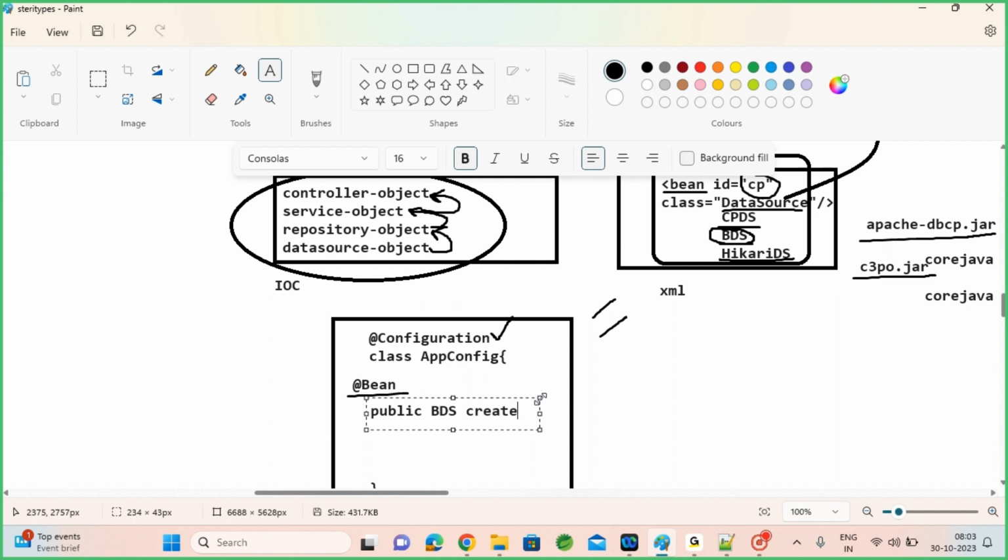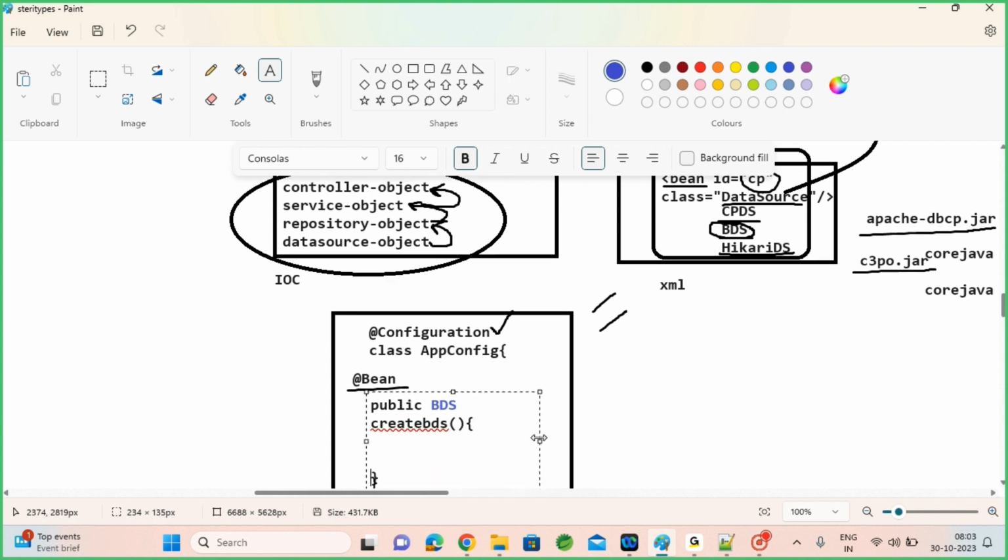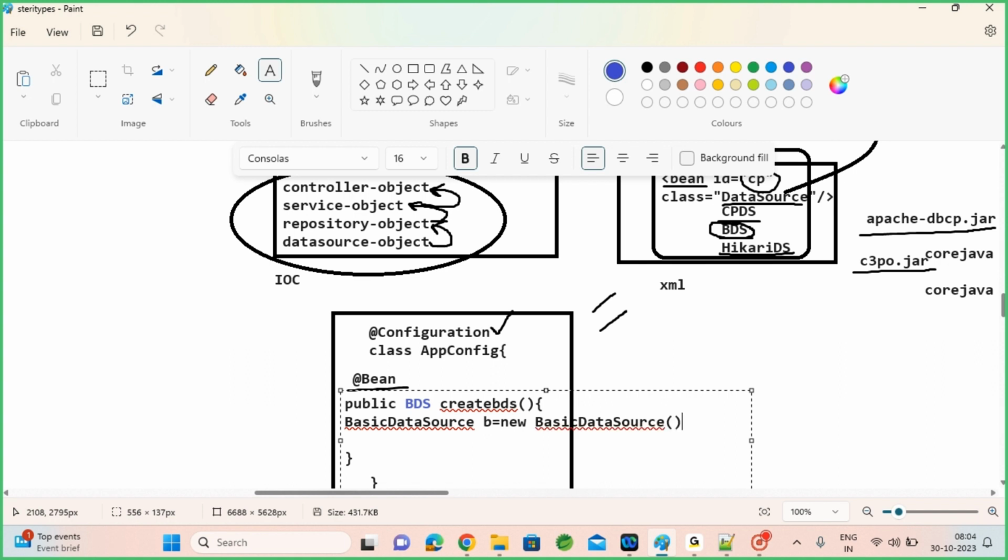You can use any method name, but strictly you need to put that object reference as the return type, with some method like createBDS. Here you can use simple core Java logic to create your object: BasicDataSource equals new BasicDataSource. So this is the alternative for your XML file.